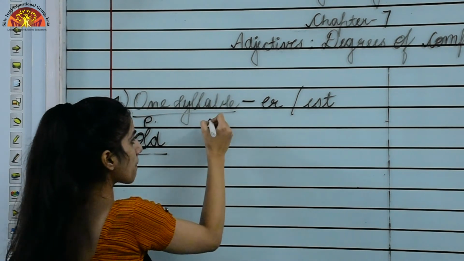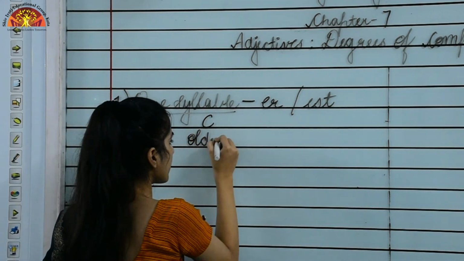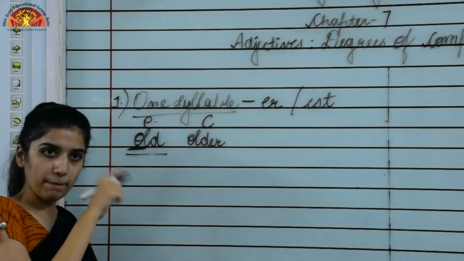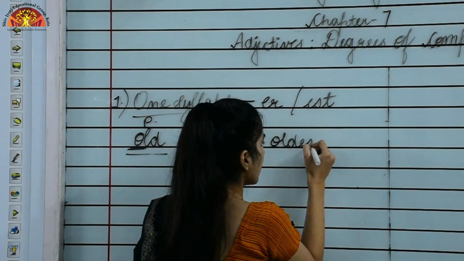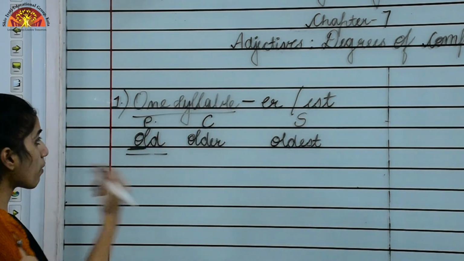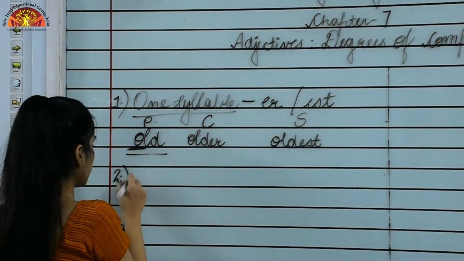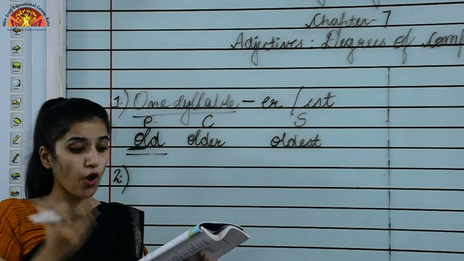Now moving to the comparative degree of this word, that would be older. We add er in the comparative degree and est in the superlative degree.